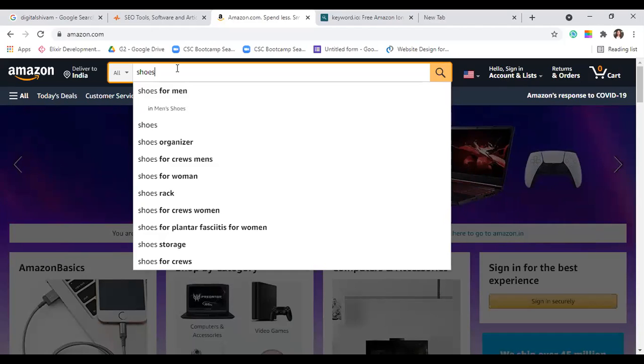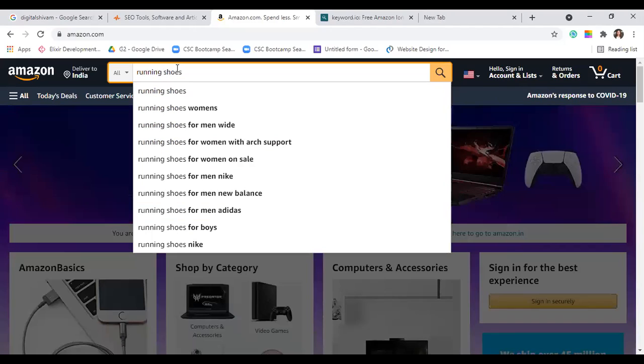So always remember, when you're going to sell something on Amazon, even if you're doing it for a client, these are the keywords you're going to wish to use. This is how your product is going to rank higher than anyone else. Now, for example, I write running shoes. See, running shoes for women, men, Nike. Now, can you see? There are branded keywords as well. There's Adidas also, there's Nike also.